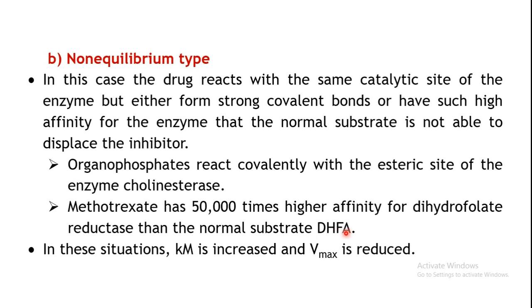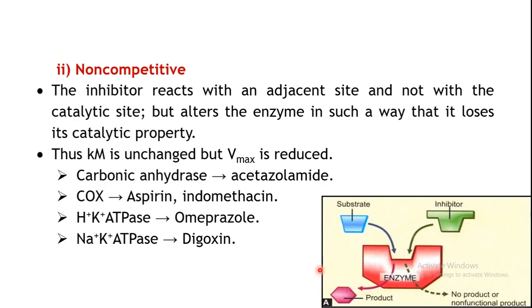Okay, so this will not be able to replace the inhibitor. DHFA will not be able to, even if you increase the concentration, since the affinity of methotrexate towards this enzyme is very high, your normal substrate will not be able to displace it. Okay, so these are some of the examples. Now in this particular situation, if you consider the rate of the reaction, Km is increased and the Vmax is reduced.